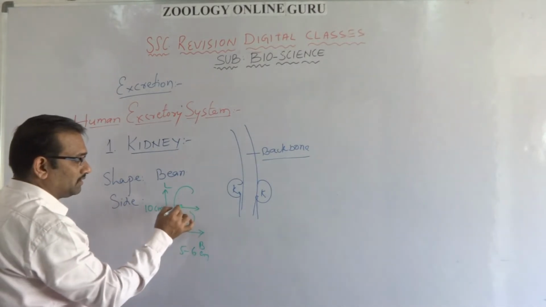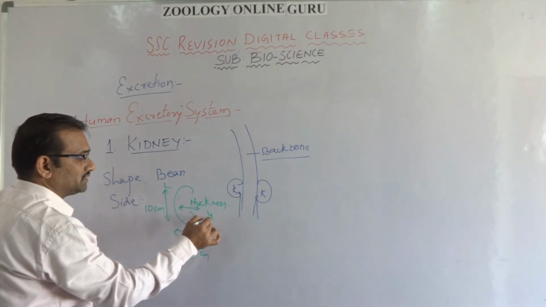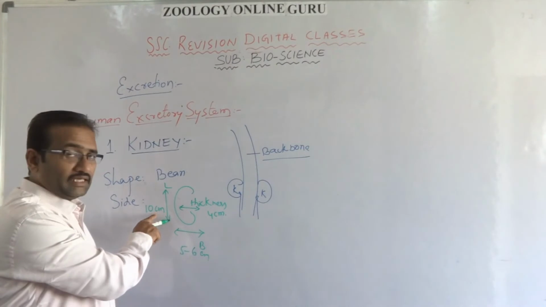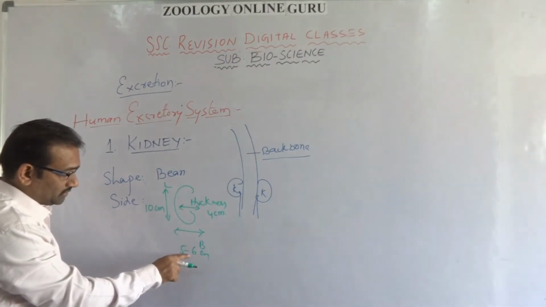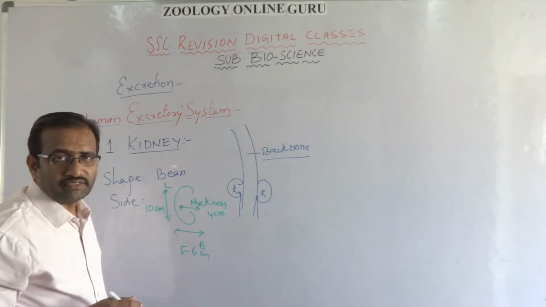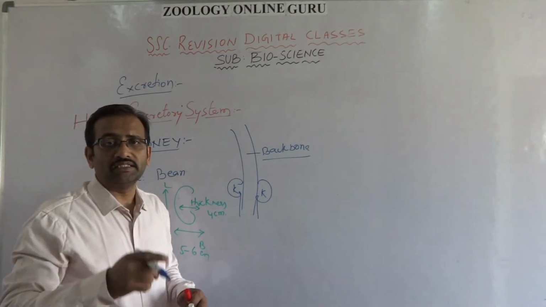And coming to the thickness, this is 4 centimeters. 10 centimeters length, 5 to 6 centimeters breadth, and 4 centimeters thickness. The color of the kidneys is reddish brown.